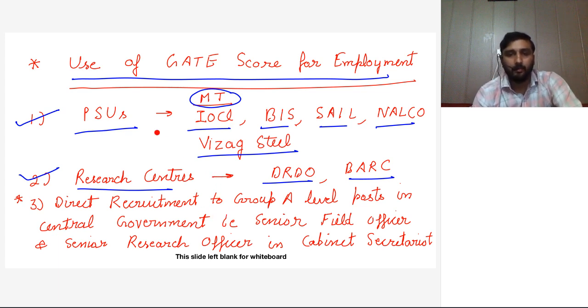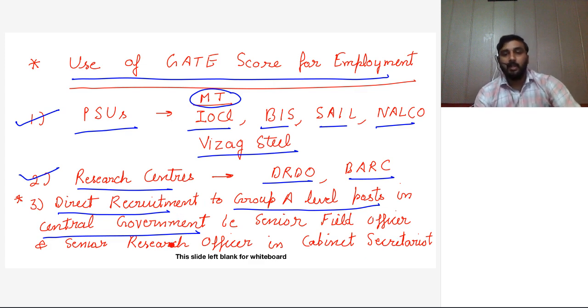But this year one more opportunity is added, and that is direct recruitment to Group A level posts in central government, that is senior field officer, senior research officer in Cabinet Secretariat. So this opportunity is added this year.